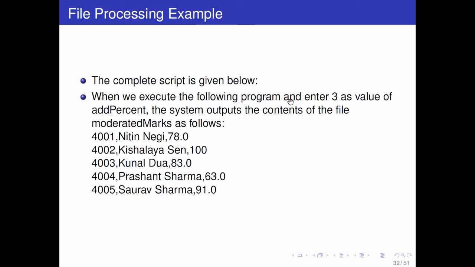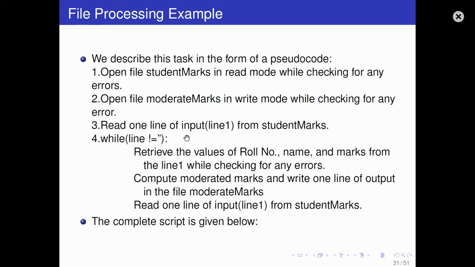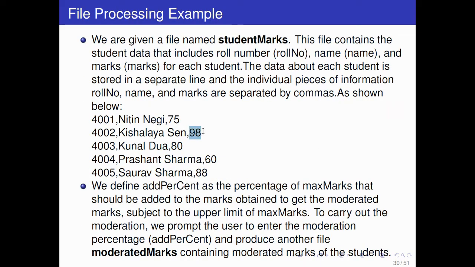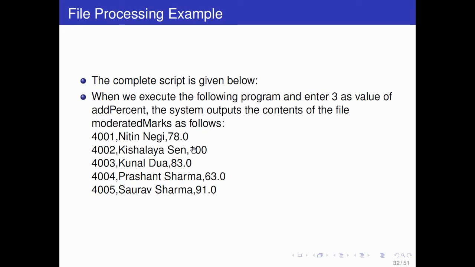When we execute the following program and enter 3 as the value of add percent, you want to add 3% to each student's marks. Then the system outputs the content of the file like this. The moderated marks file will have roll number, name, marks. Earlier it was 75, now it is 78. Now it is 100, and earlier it was 98. If you add 3 it would be 101, but you have to restrict the marks to 100% only. So here it will be 100, and so on.